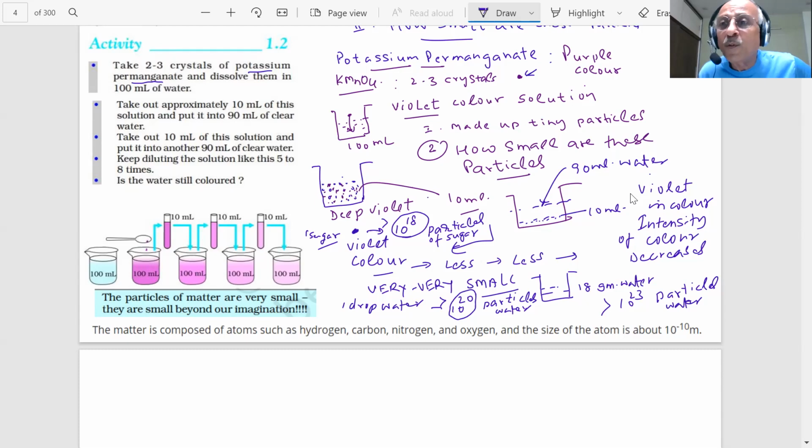Do you see them? No. If you use any microscope, nothing. You can't see them. They are very, very small in size, students. They are small beyond our imagination. Here I have given a number to show that.